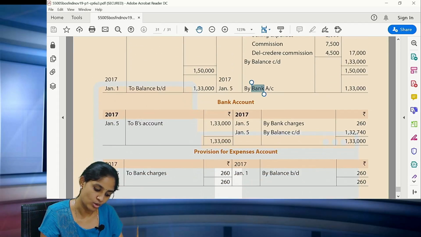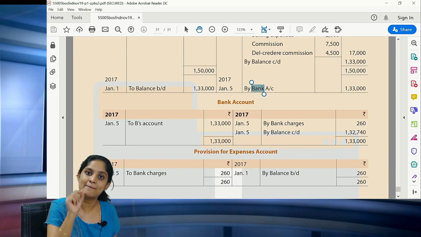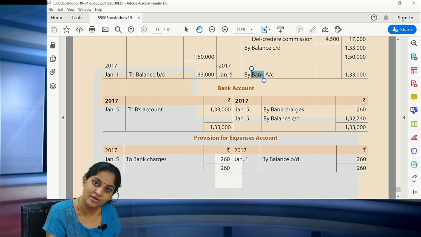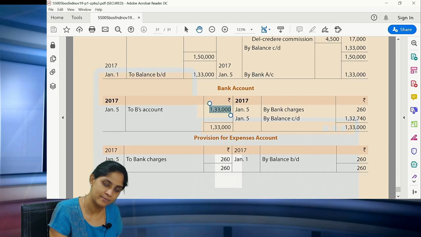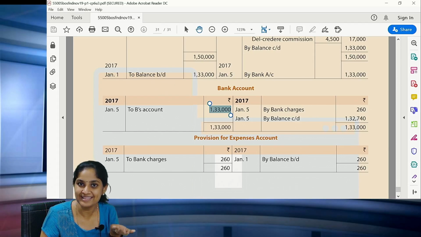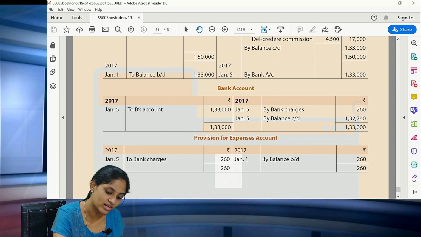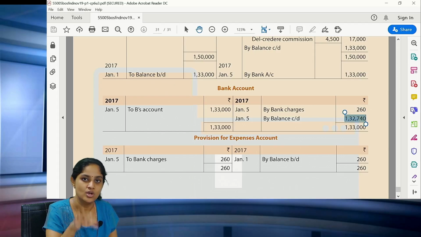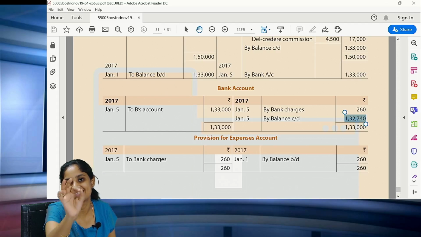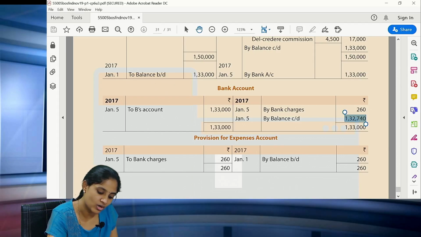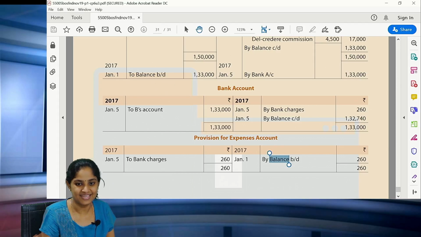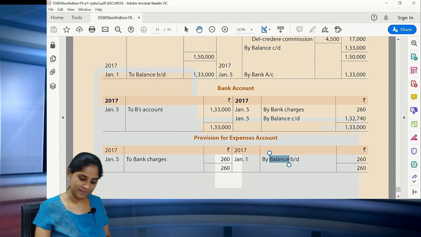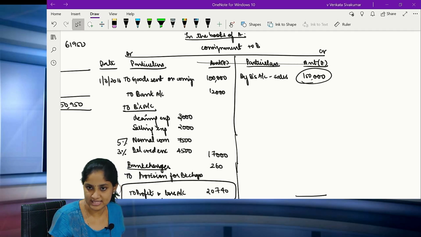Clear? Now they are also asking you in the question to show the bank account in the books of A. Correct? So coming back, in the books of A, what will the bank account be? Bank account will be on the debit side. How much have you received? 1,33,000 in the form of check. And what are the bank charges? 260 rupees. So what is the actual realized value? 1,32,740 is the realized value. Clear? Now what is this provision for expenses? Nothing. The bank charges have been transferred to the provision account. That's all.